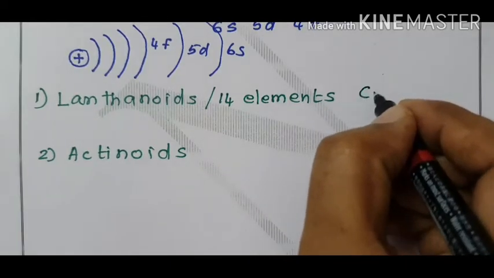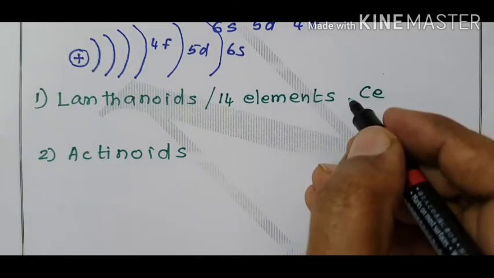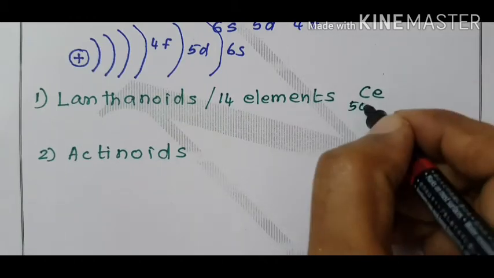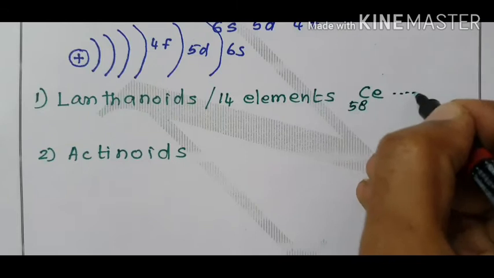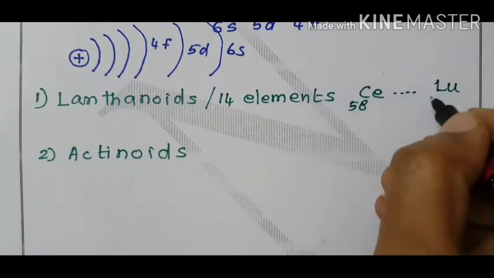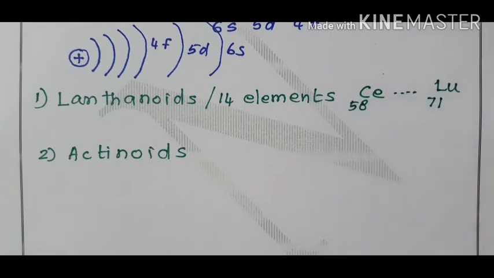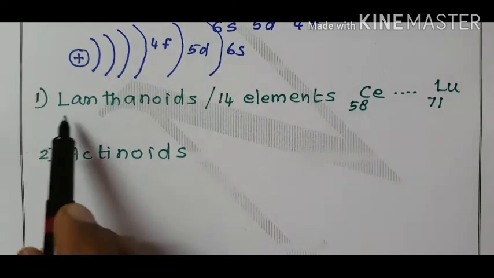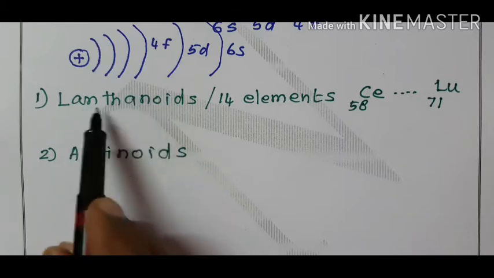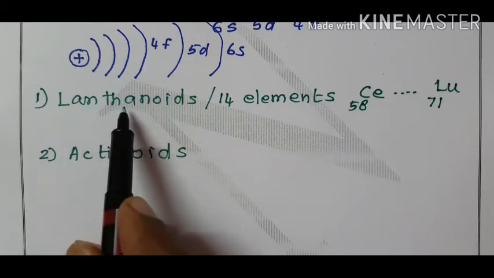Starting from cerium, atomic number 58, ending with lutetium, atomic number 71, following lanthanum. But remember, lanthanum is a d-block element. There is no electron in the f orbital in the case of lanthanum.